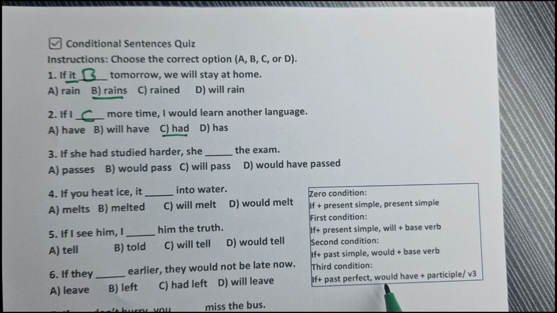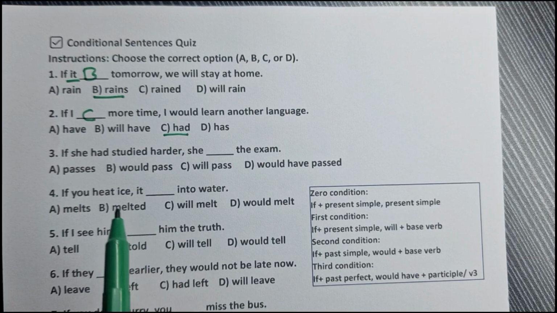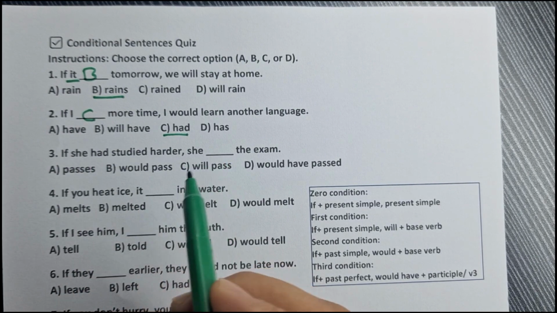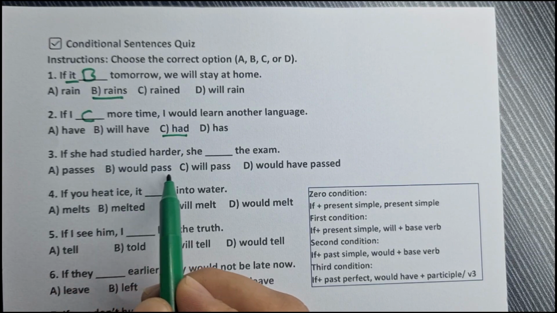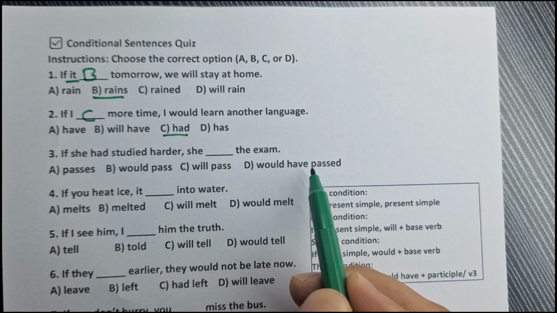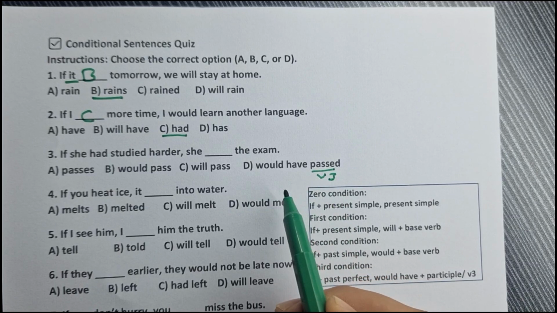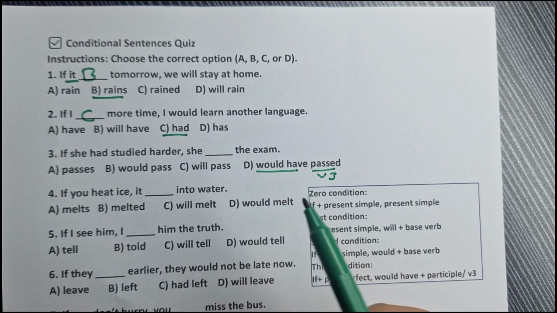Then in the next clause we have would have plus participle, or verb 3. Where's would have? We only have would have with this one: would have passed, which is the third form of the verb.